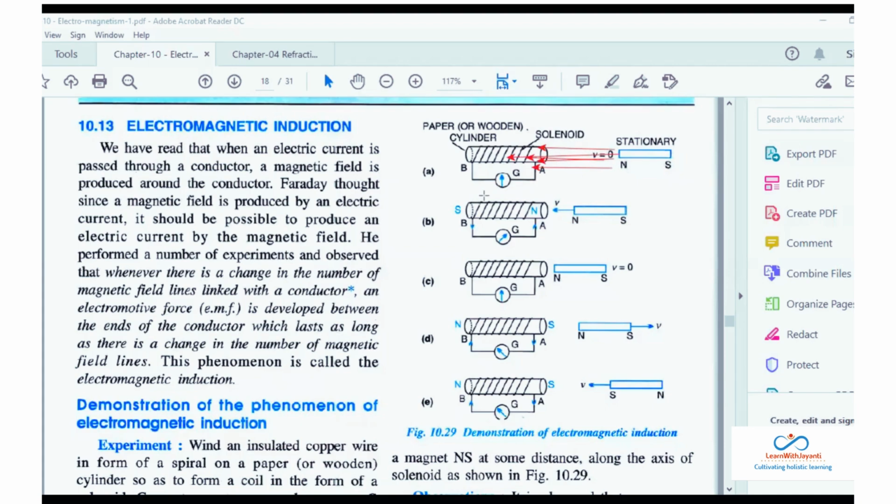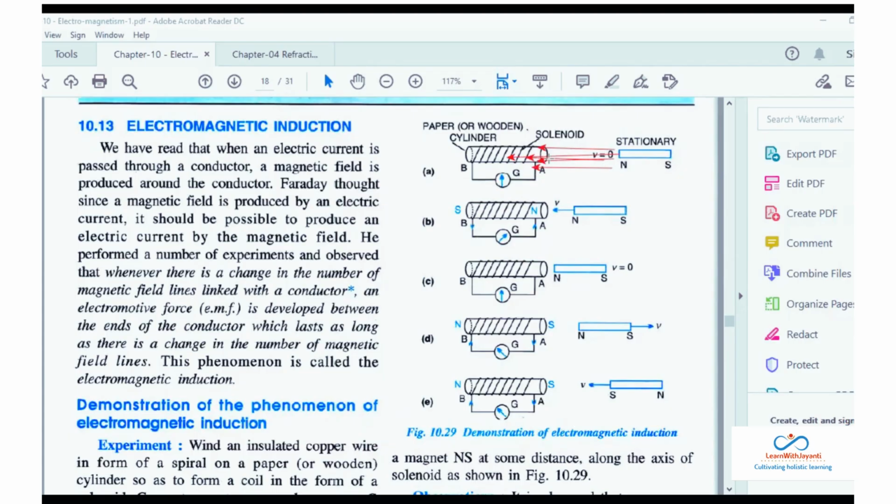What is the meaning of induced? Induction, conduction, induction. Without touching, you are able to induce the current. There is no physical contact, still you are able to induce the current. Did you apply any circuit?